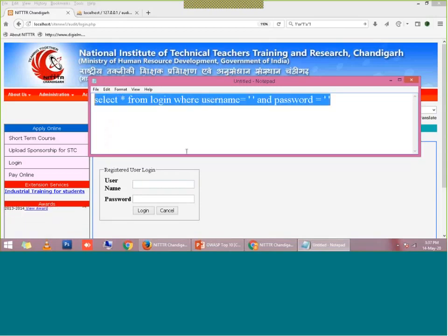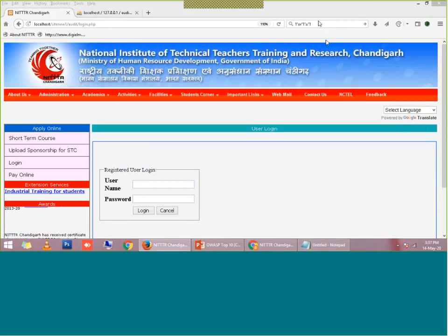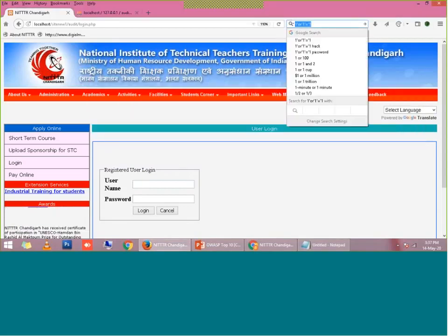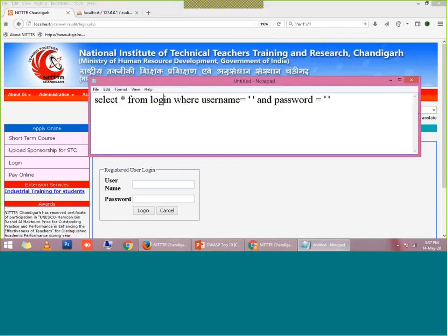So what will happen when you write this injection code in place of the username and password? Suppose I have entered admin here. So admin will be posted: username is equal to admin. Whatever data you enter here will be reflected in the SQL statement. In place of the password, I am entering this SQL injection code in the password field.